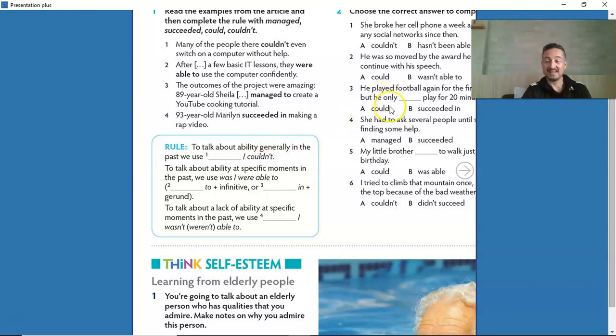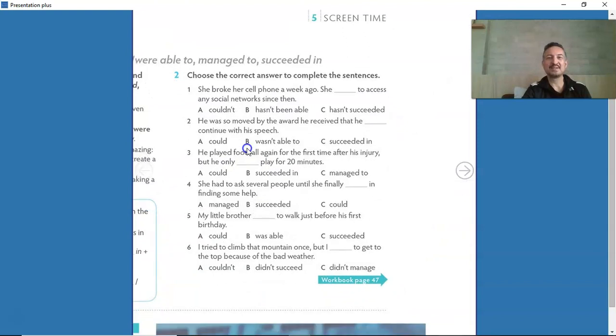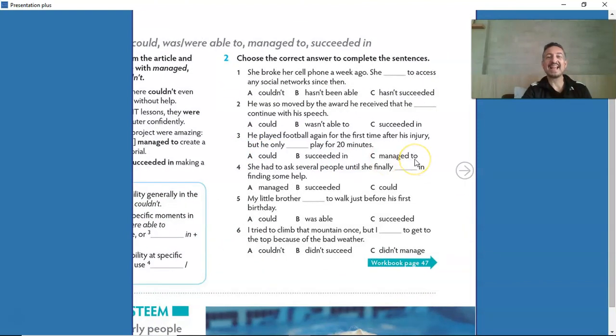Now, lots of rules. Let's move on to choose the correct answer to complete the sentences. Okay? Let's try the first one. She broke her cell phone a week ago. Is this a specific occasion? Yeah, it's a specific occasion in the past.